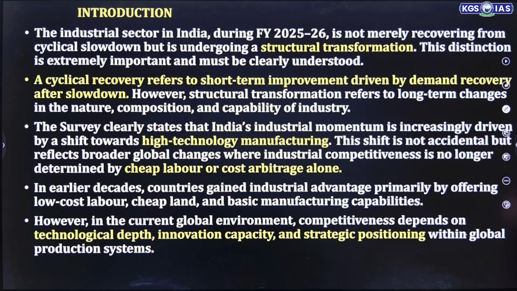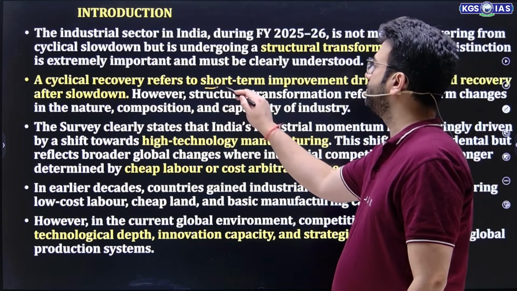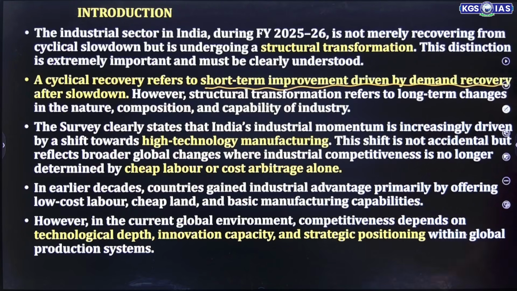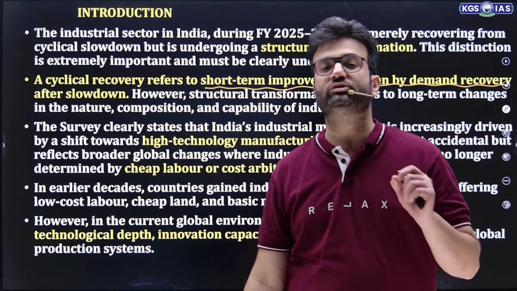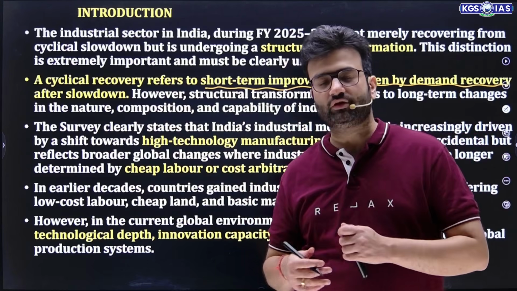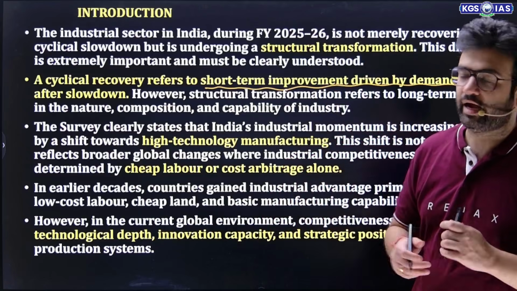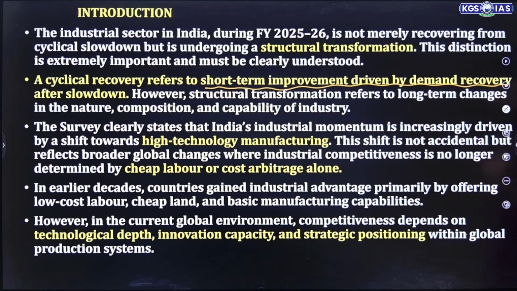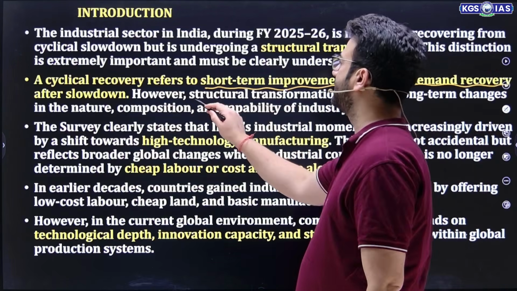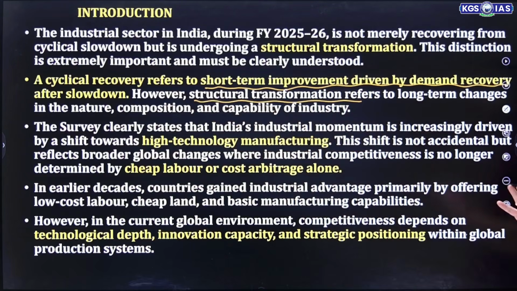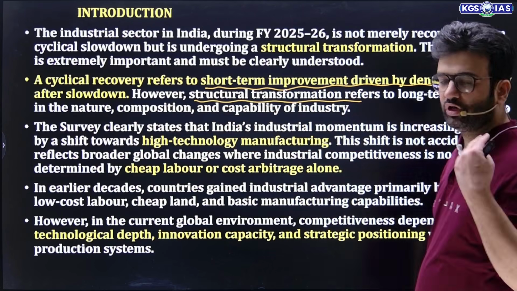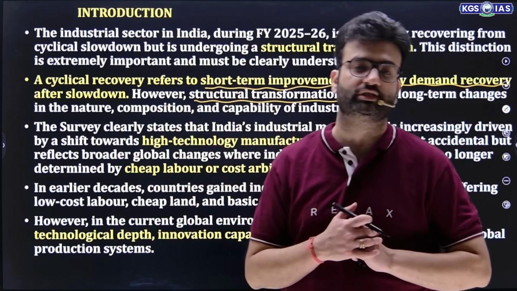So even amid the cyclical slowdown, the Indian industrial sector has undergone a structural transformation, and this is extremely important and must be clearly understood. A cyclical recovery refers to short-term improvement driven by demand recovery after a slowdown. There is a particular word associated with it, called pent-up demand. Especially after COVID, this pent-up demand has increased. But the Indian economy needs a structural transformation, which refers to long-term changes in the overall industrial sector.